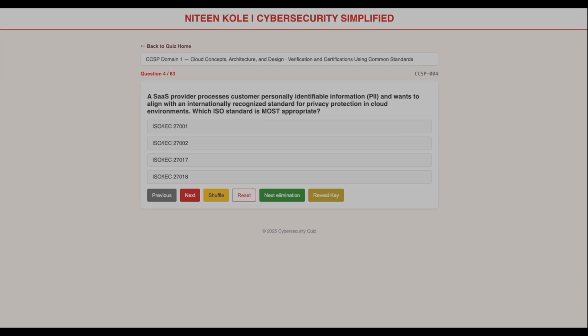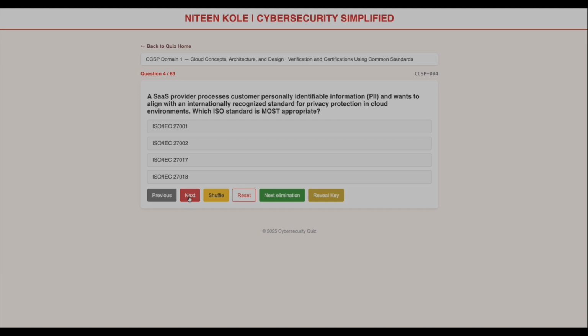Next, remove B, ISO 27002. The question is not asking about general security controls. Now compare C and D. ISO 27017 focuses on cloud security and ISO 27018 focuses on privacy and PII protection in cloud environments. The key clues are PII, privacy, cloud. This leads us to 27018.